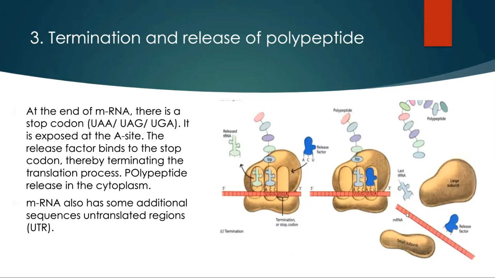The messenger RNA possesses some additional sequences which are not translated during the translation process, and these regions are termed the untranslated regions. The untranslated regions are present at both the ends of messenger RNA. At the 5' end, these untranslated regions are present before the initiation codon, and at the 3' end, they are present after the stop codon.